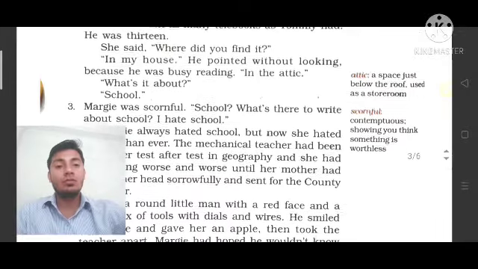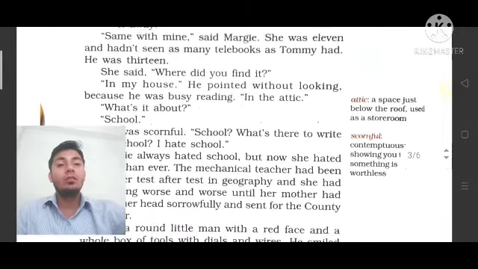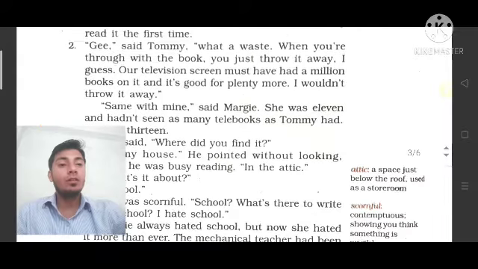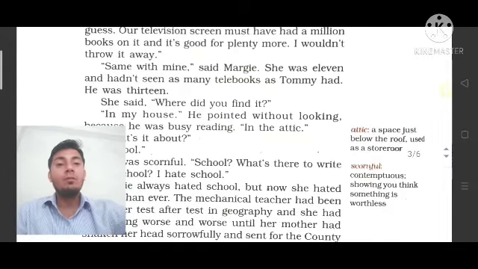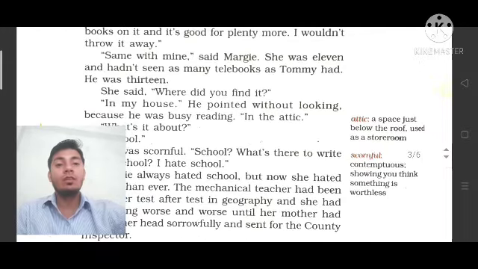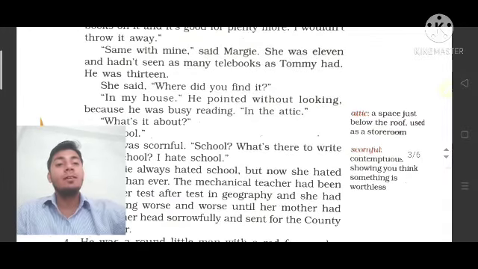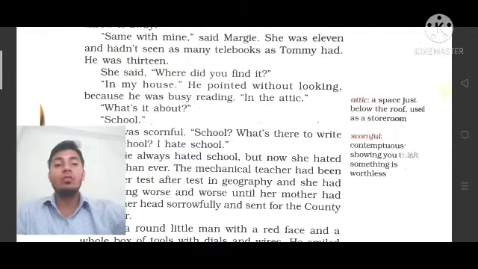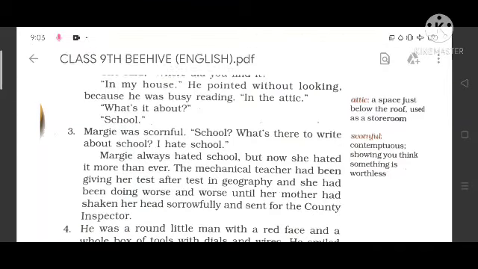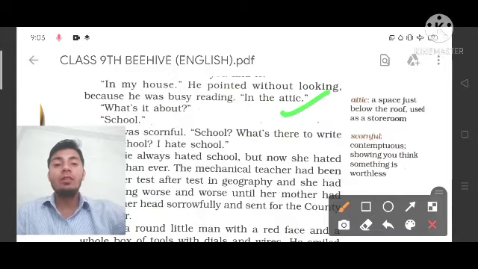They found this book in the attic. Same with mine, said Maggie. She was 11 and had seen as many televisions as Tommy, who was 13. She said, where did you find it? He pointed without looking because he was busy reading, and he only replied, I found it in the attic.